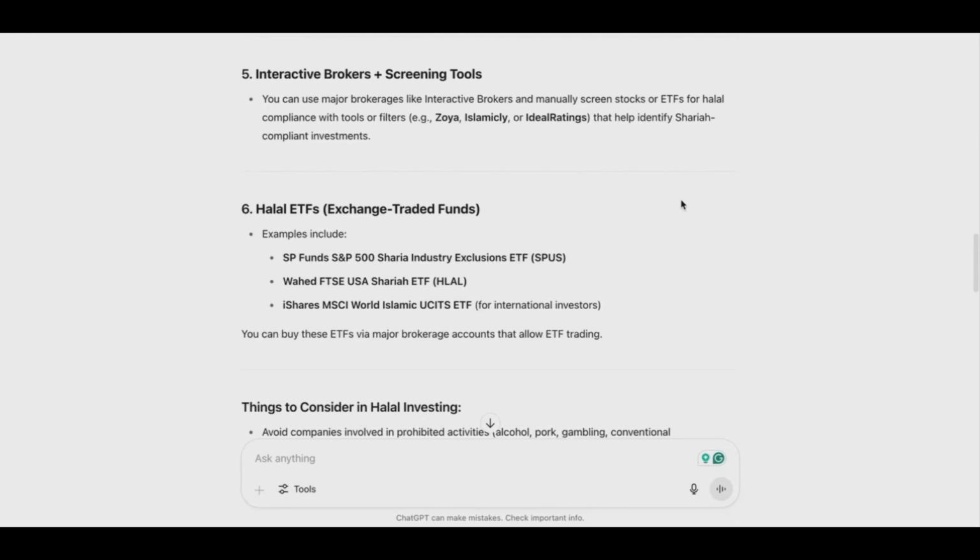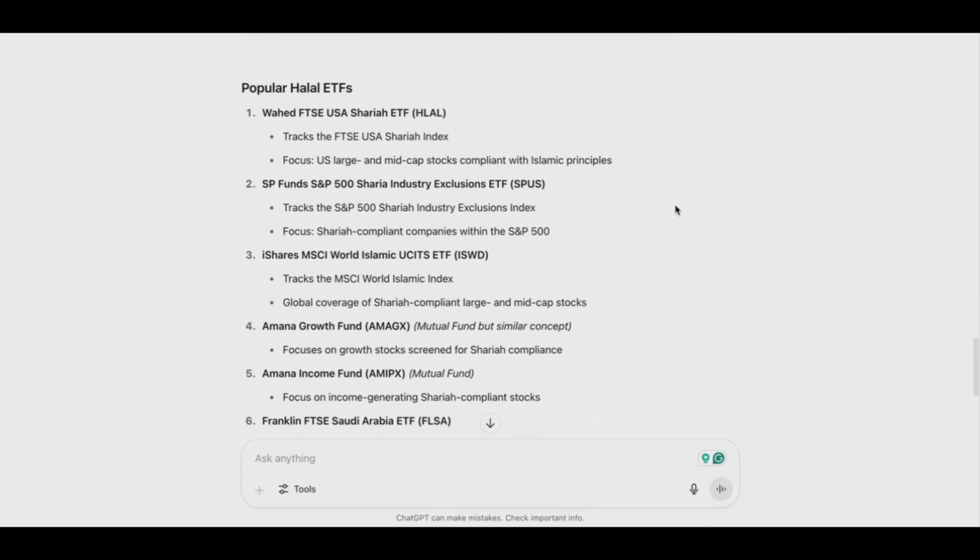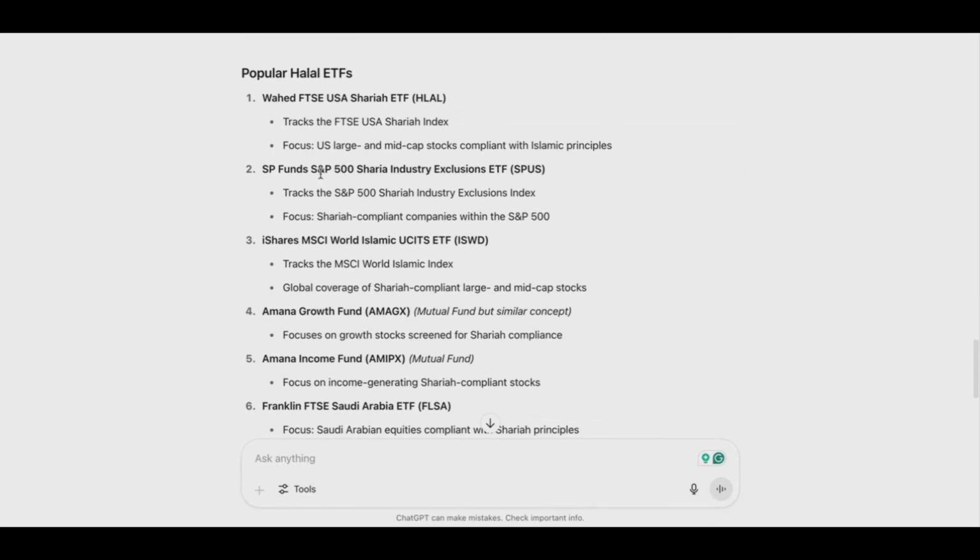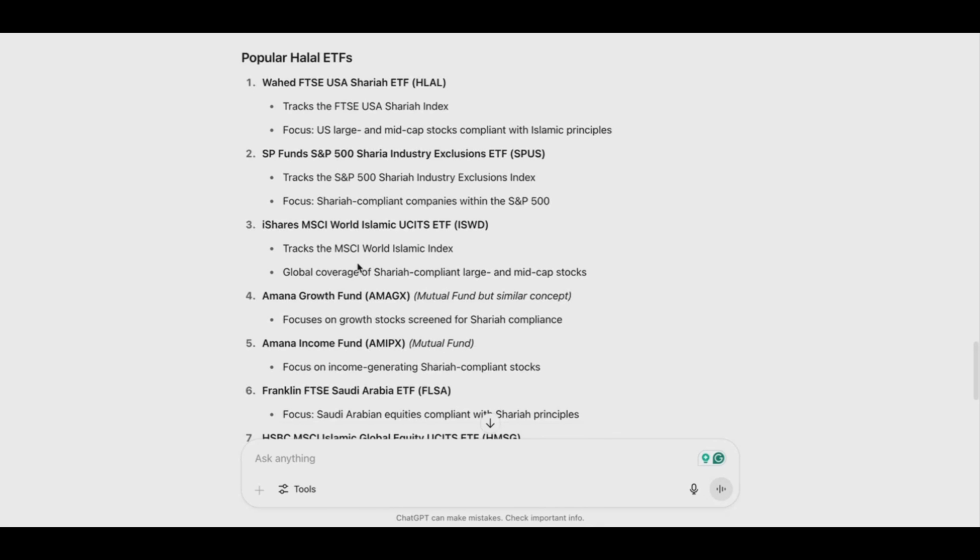But the main thing is knowing which halal ETFs to invest with. So there are a couple of them, but the one I currently use is the S&P 500 Sharia, which is basically the halal version of the S&P 500. And then you have other ones too. I will share in the description a post I did on Twitter, in which I explained the different halal ETFs and basically the step by step in writing. So I will share that in the description section of this video.